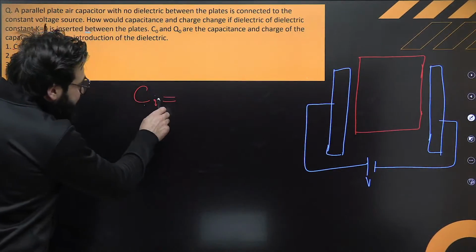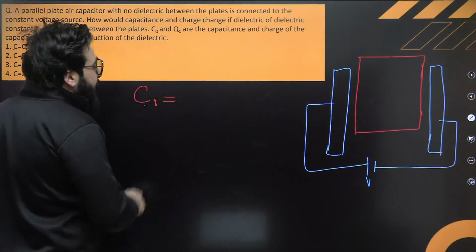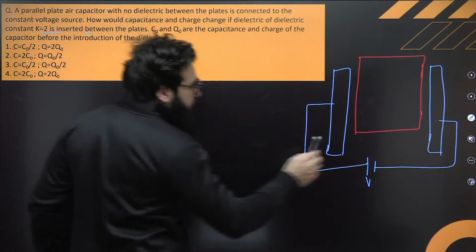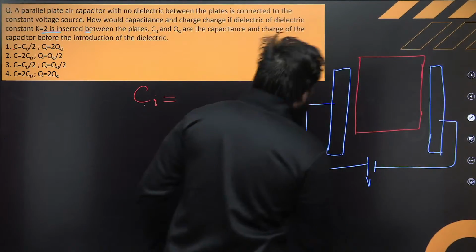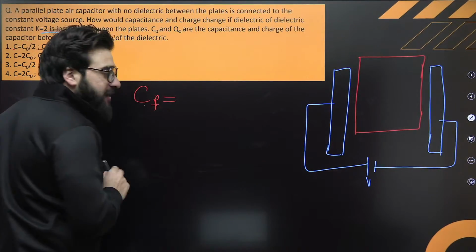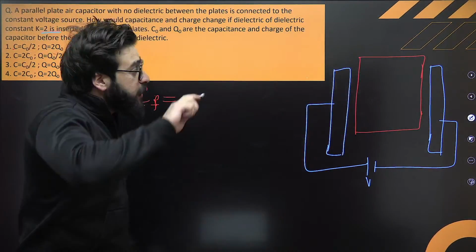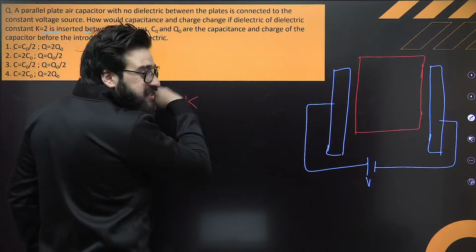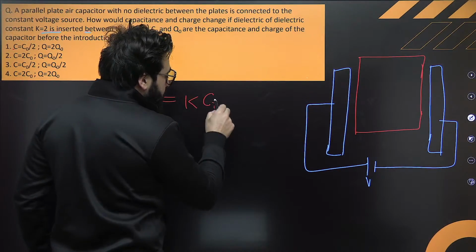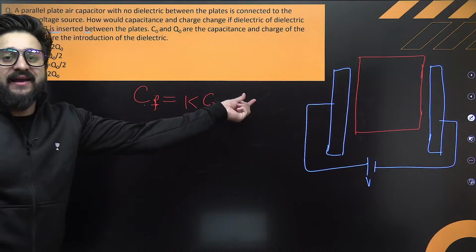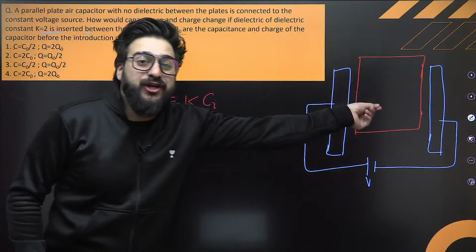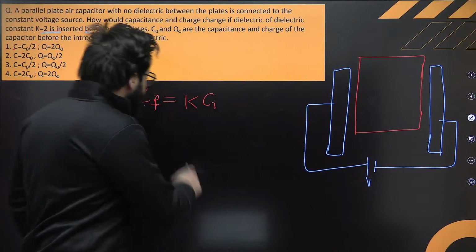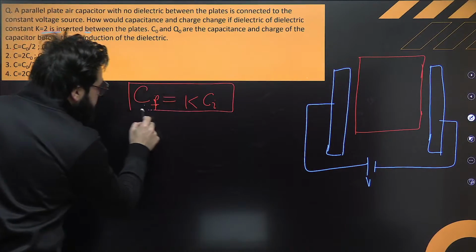So can I say in that case, after placing the dielectric, this is the initial scenario, the initial capacitance, Ci. And this is the final capacitance. When we place the dielectric, the capacitance increases by K times, where K is the dielectric constant. So the final capacitance is K Ci. We multiply the initial capacitance by the dielectric constant when we place the dielectric. I hope this is clear to you.